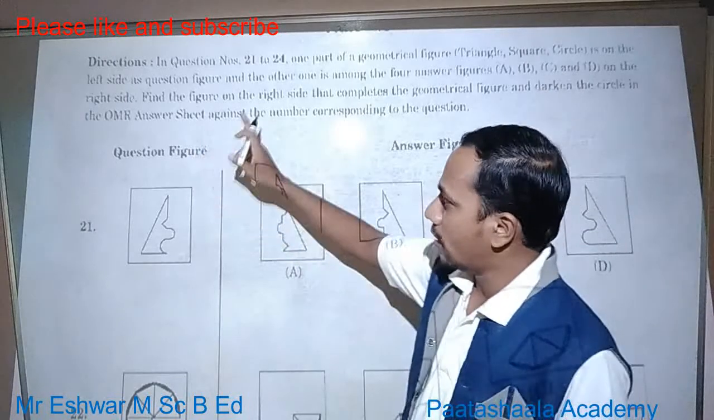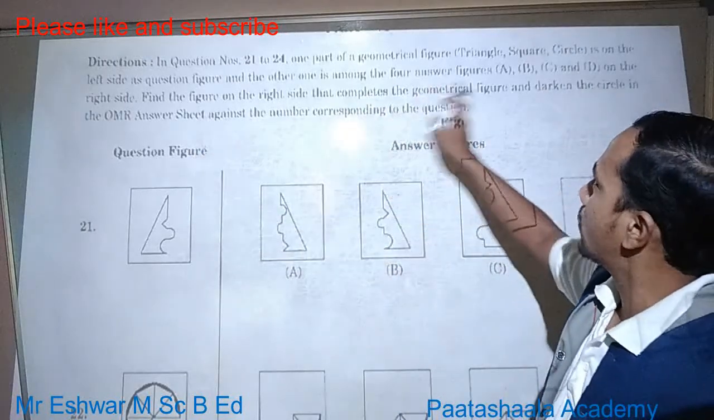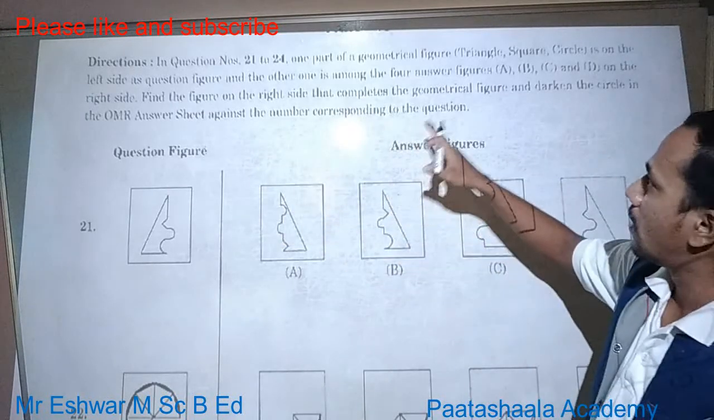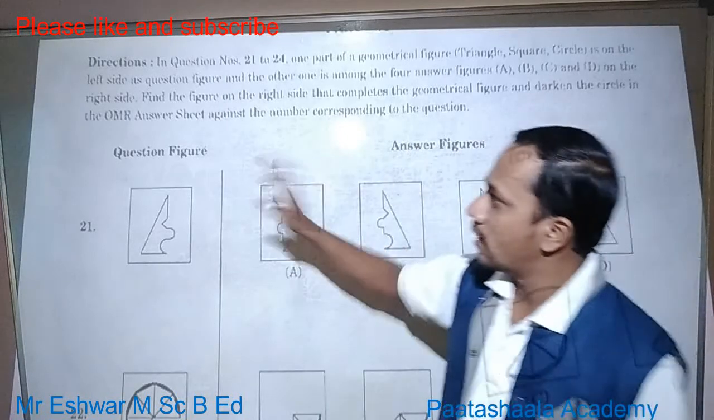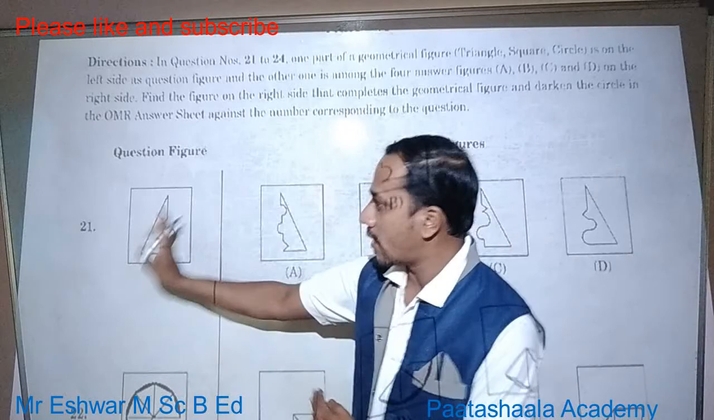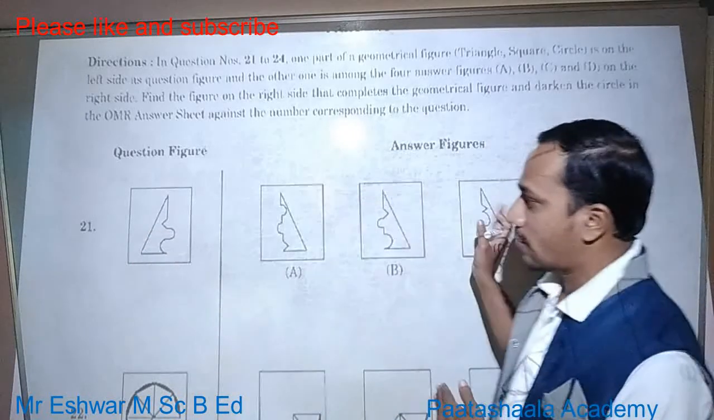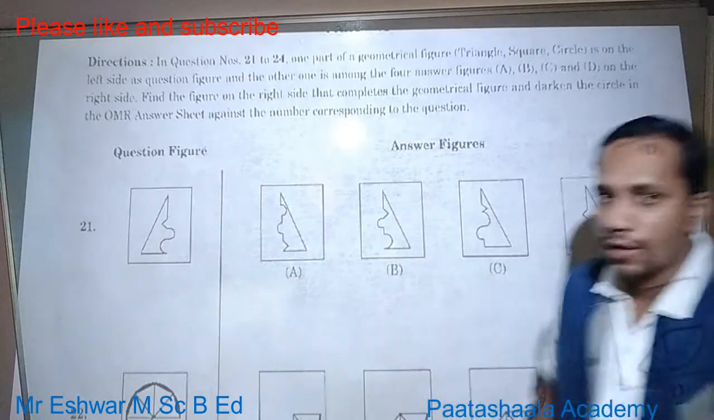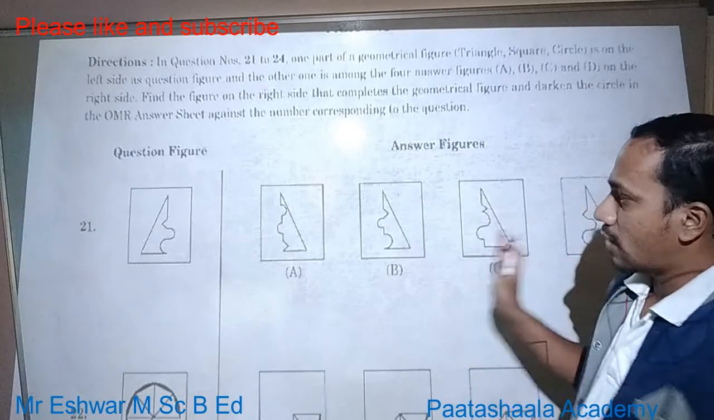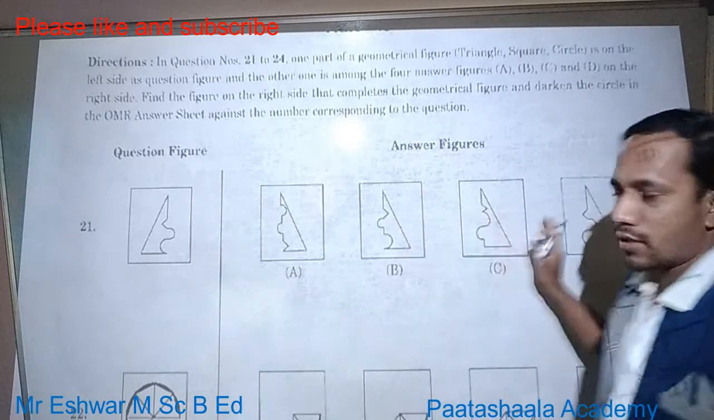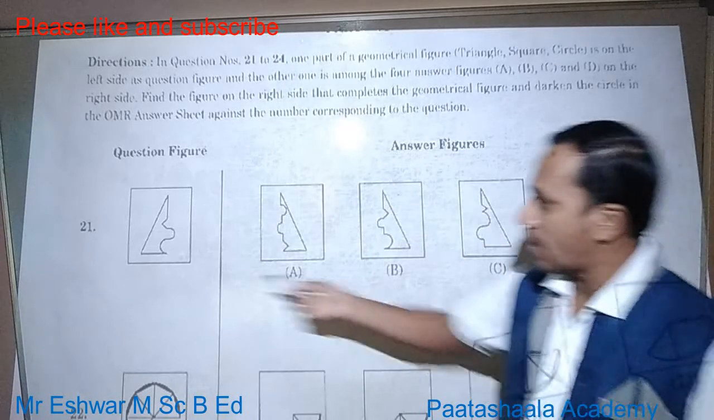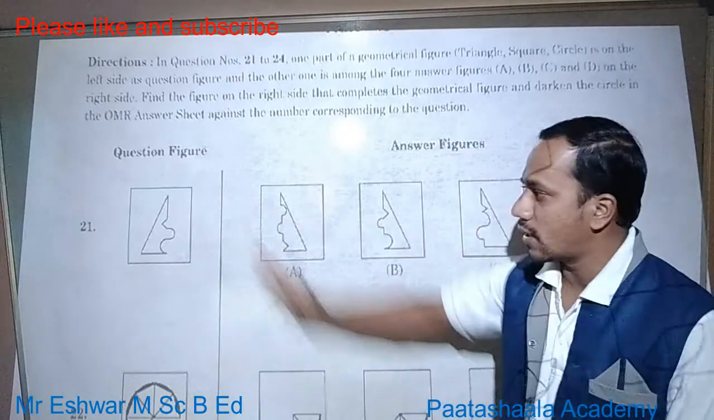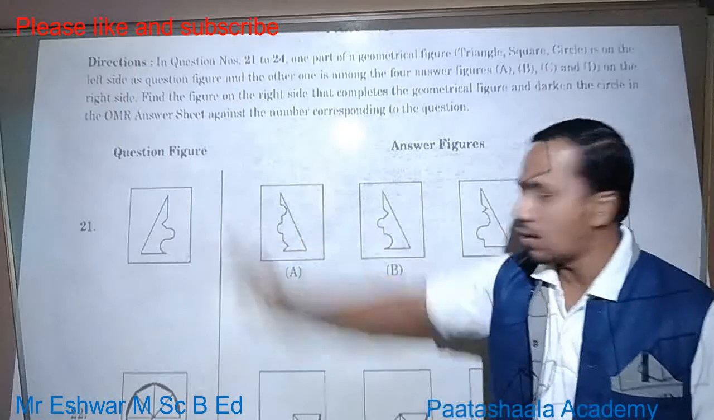In the question figure, on the right-hand side, one of the four answers A, B, C, D completes the geometrical figure, and you darken the circle in the OMR sheet. A part has been removed from the figure. If you fix the correct piece inside it, it will complete the question figure. So you have to identify exactly which answer fits inside and completes the full triangle shape.